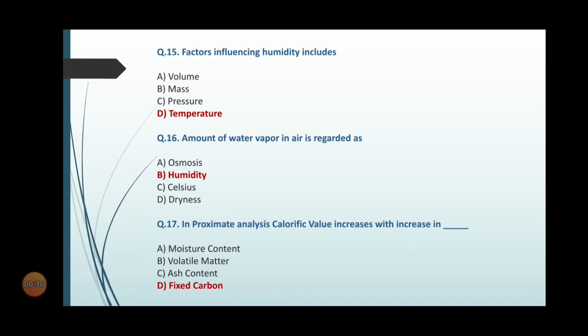Question number 16. Amount of water vapor in air is regarded as. Options are option A, osmosis, option B, humidity, option C, Celsius, option D, dryness. So the correct option is option B, humidity. Question number 17. In proximate analysis, calorific value increases with increase in dash. The options are A, moisture content, B, volatile matter, C, ash content, D, fixed carbon. So the correct option is option D, fixed carbon.